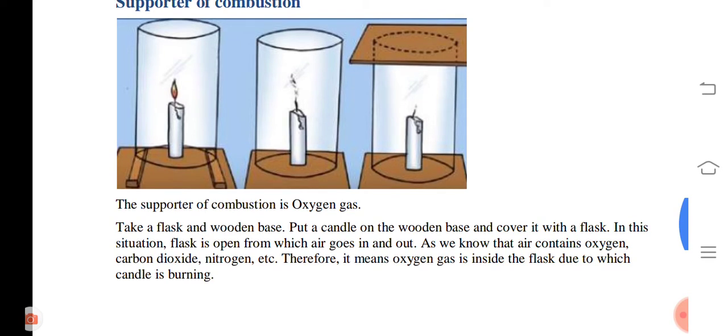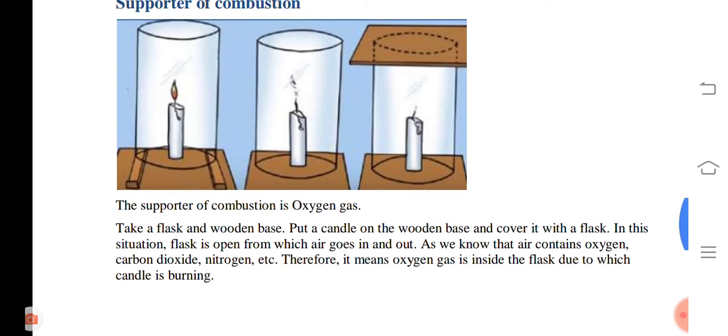Take 3 cardboard papers, keep a candle on each cardboard paper, and burn the three candles. In the first figure you have to use 2 wood pieces and keep them on that cardboard paper, right? Now cover all 3 candles with a chimney, right? On the last chimney you also put cardboard paper on the top of the chimney, right?